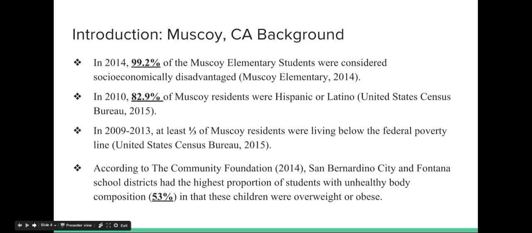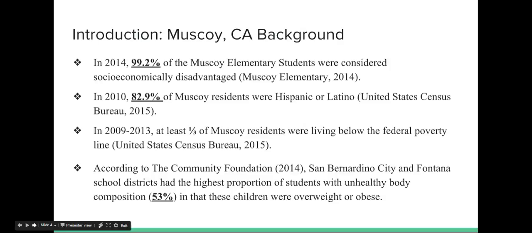So I decided to concentrate my research in Muscoy, California, and further concentrated in Muscoy Elementary School because I do want to target children and the younger generation as a means of a preventative measure. In 2014, 99.2% of Muscoy Elementary students were considered socially economically disadvantaged. And in 2010, 82.9% of Muscoy residents were Hispanic or Latino.